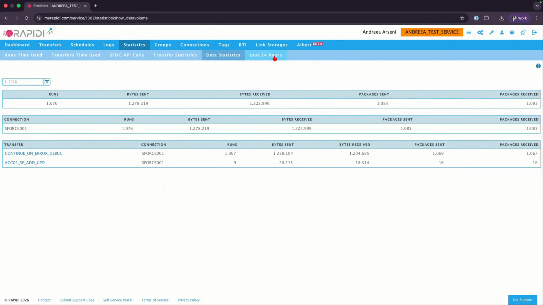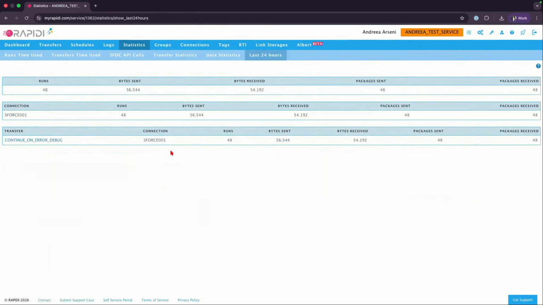Data statistics, and then what happened within the last 24 hours. So this is quite interesting because it will give you an insight into how things are going with your current integration. And then we have link storages.